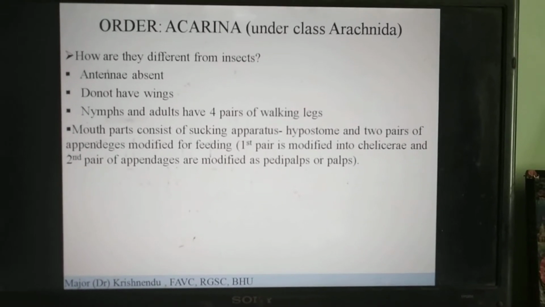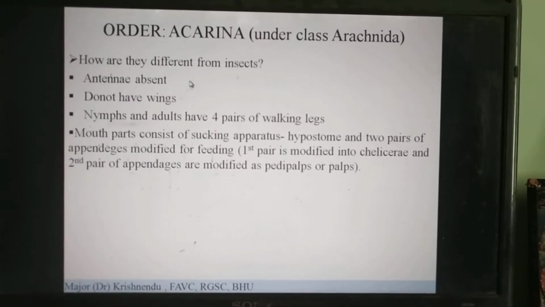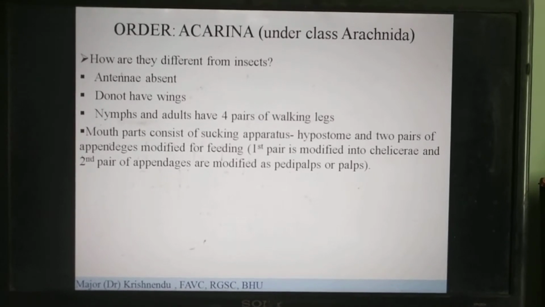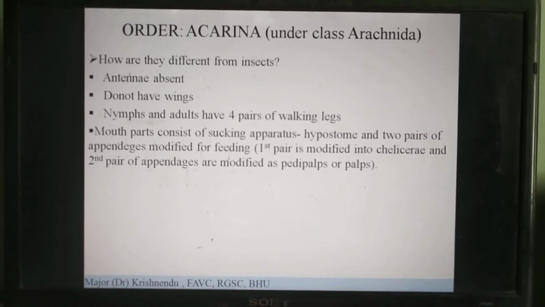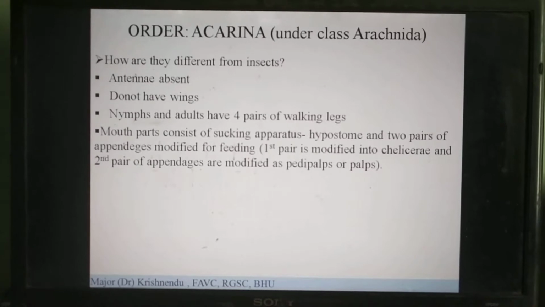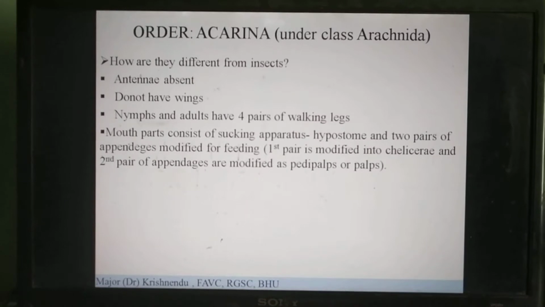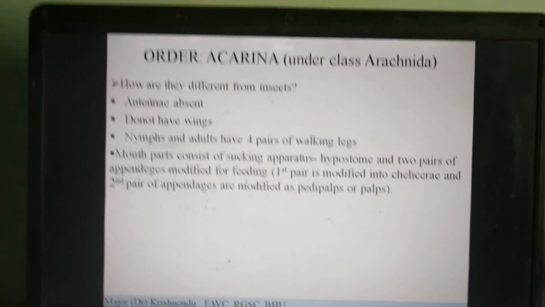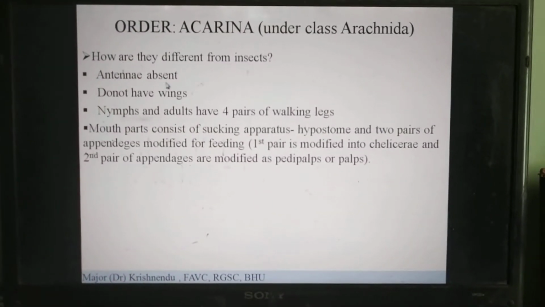So apart from the body structure, you have the antenna. Antenna is one of the most important criteria of differentiation between the insects and the arachnids or acarines. All insects, irrespective of whether they have wings or no wings, and whether they undergo complete, incomplete or no metamorphosis, will possess a pair of antennae. But the acarines don't have antennae.